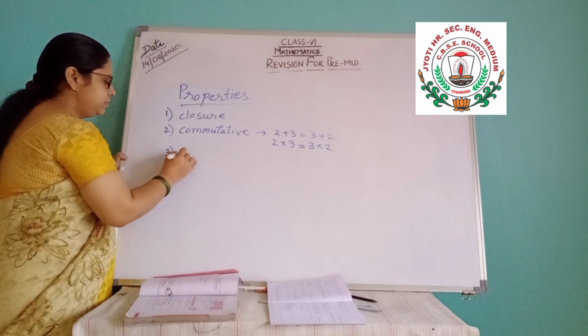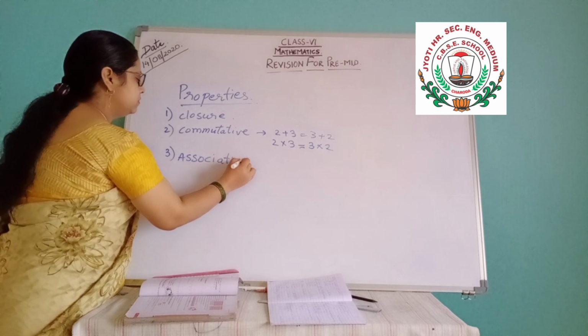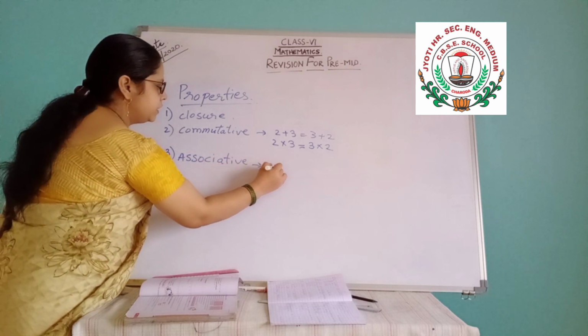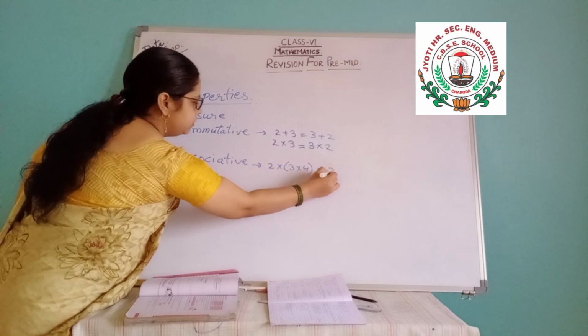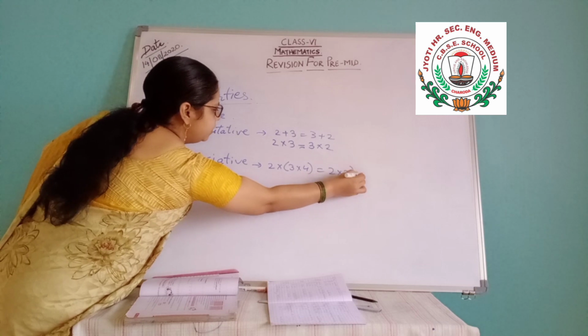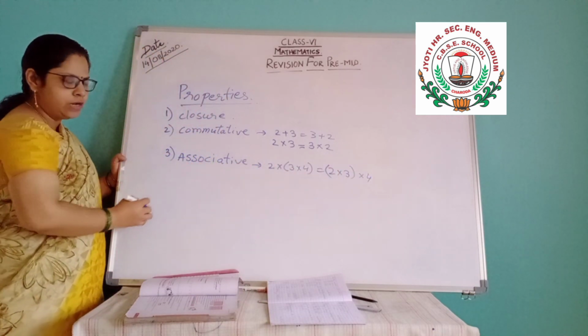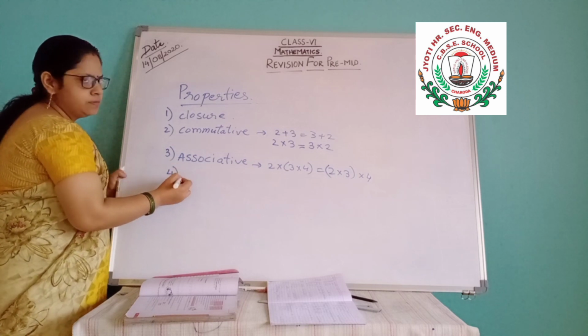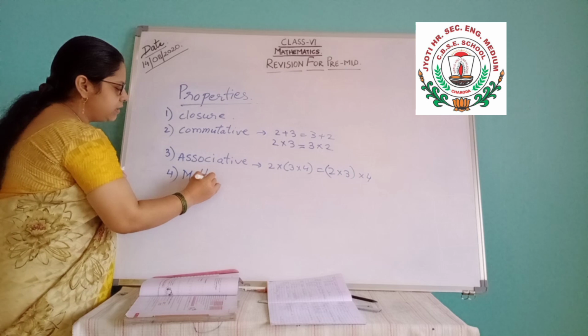Then associative property I have studied. Multiplication, 2 into 3 into 4, 2 into 3 into 4, means changing of bracket, that is associative. Then comes multiplicative identity.